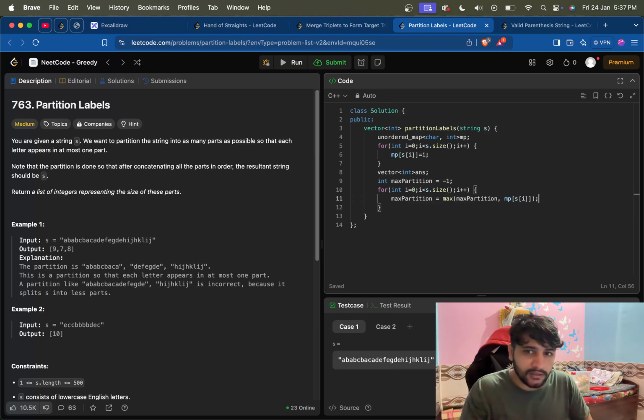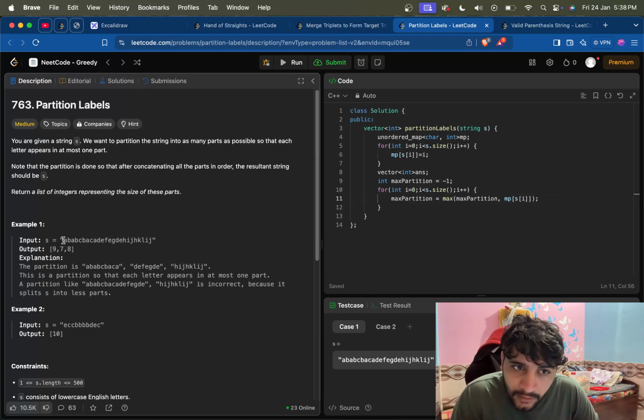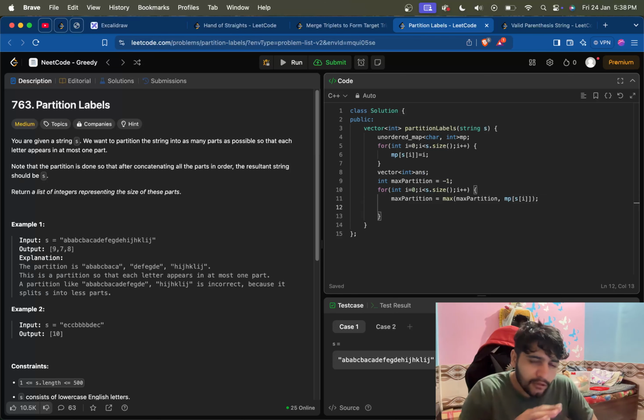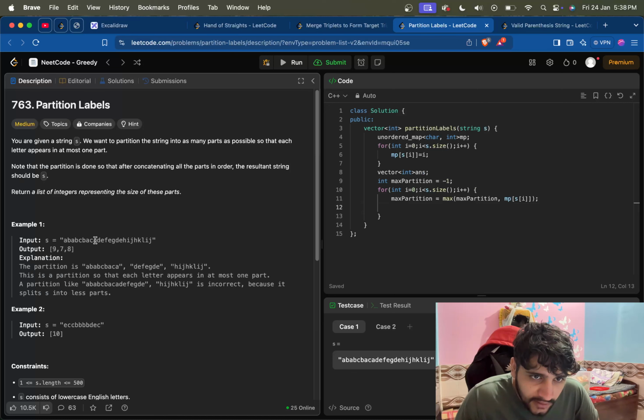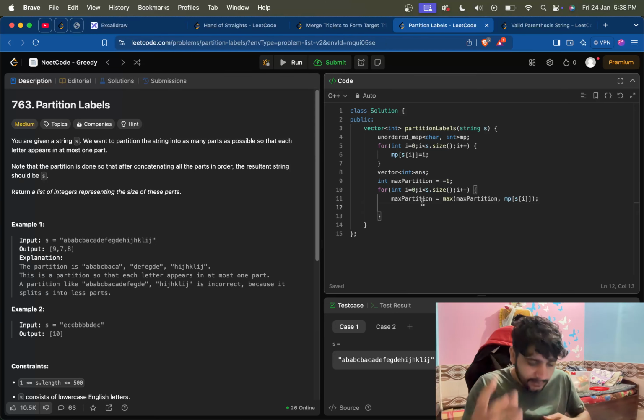I think you understand that, right? Currently max partition will be equal to the map of A, which is the ninth index. So if we are iterating through all of the elements between this index and max partition, and we have found nothing which is crossing this max partition, then we have found the end of the partition.